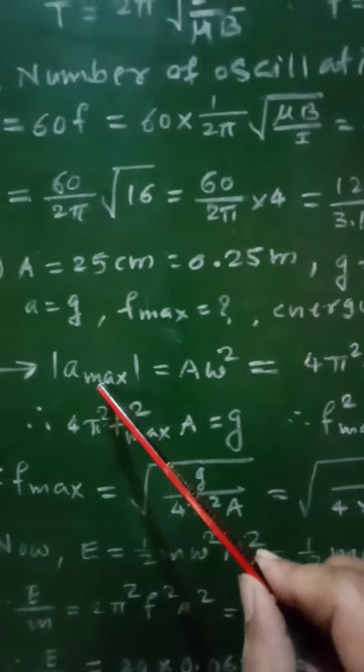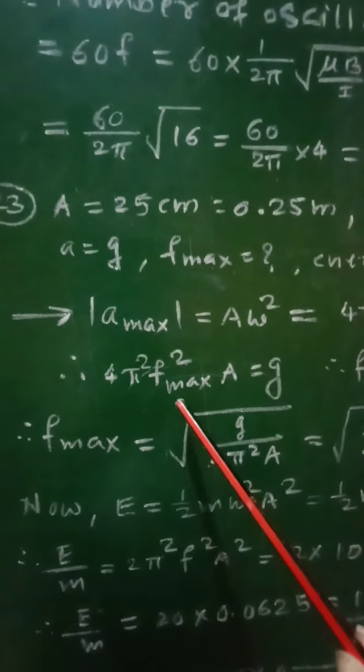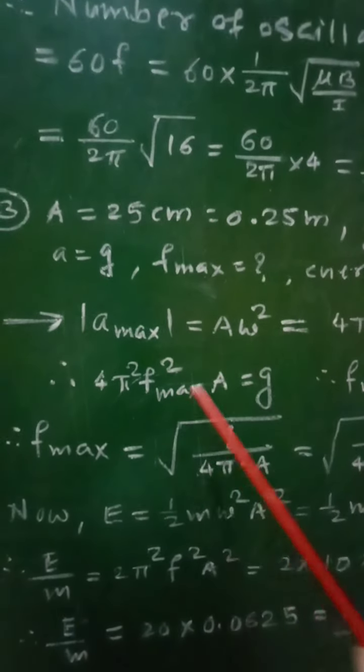That will be the magnitude of this acceleration, and therefore 4 pi square f max square A must be equal to g, that is a is equal to g.